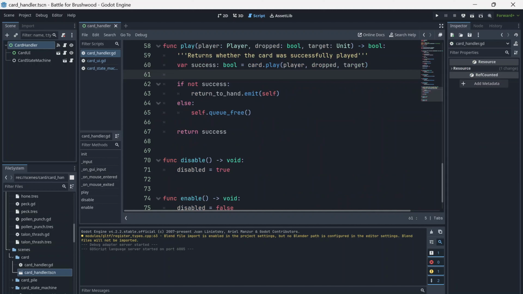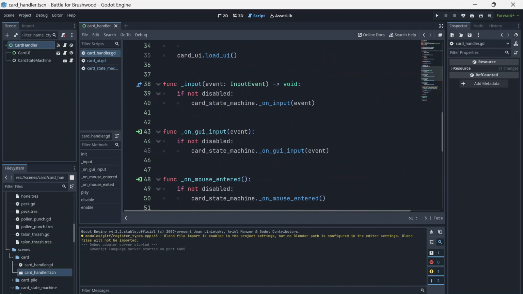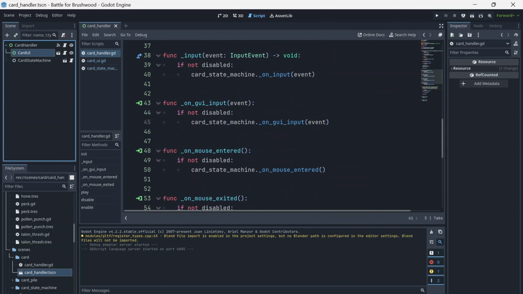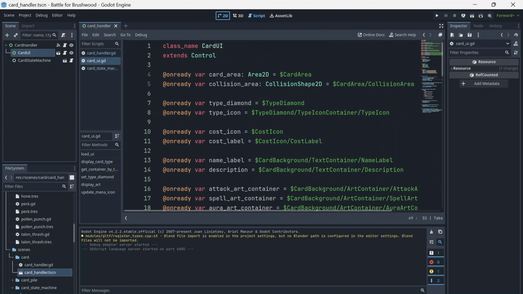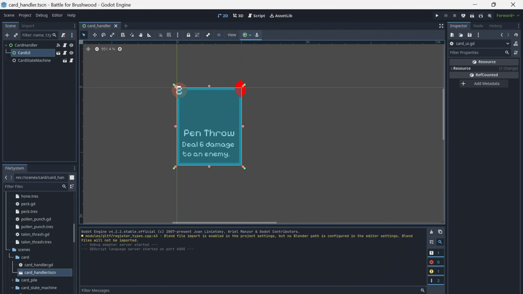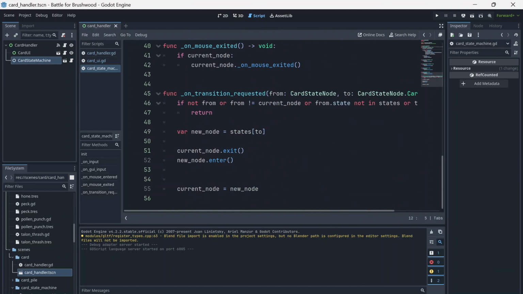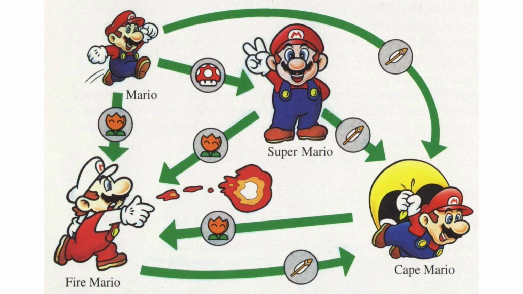I created a card handler scene, which serves as the brain of the card and is responsible for delegating card-related actions to the appropriate handlers. Each card handler contains a card UI node, which handles the card's visuals and interactions with user input, and the card resource, which defines the card's attributes, such as its name, cost, and rarity, as well as its effect when played. Finally, each card handler contains a card state machine node, which implements the state machine design pattern, determining the card's state and defining how it should transition between states.